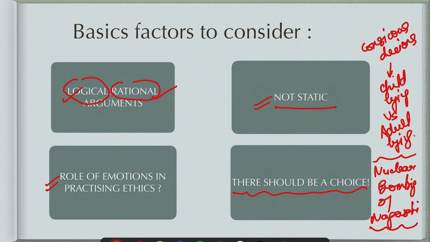So we cannot judge that from the prism of right or wrong. And that is why these four factors are important, and you should consider these factors when you are deciding anything. Is it right, is it wrong, even in your life, in your exam, in your case studies, and everything. So I hope this is very clear.